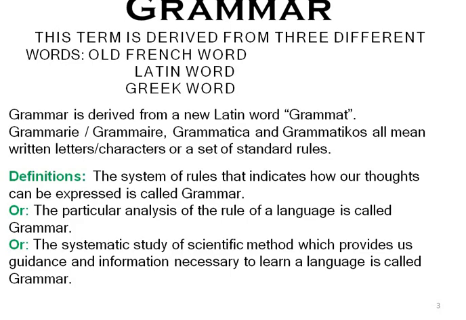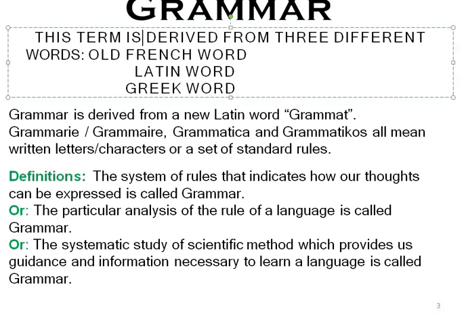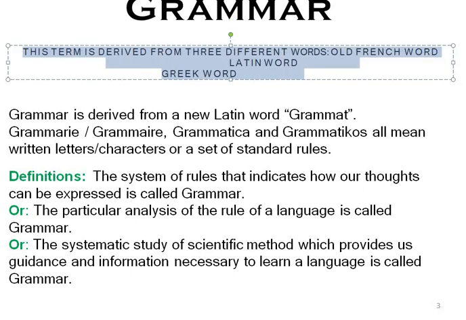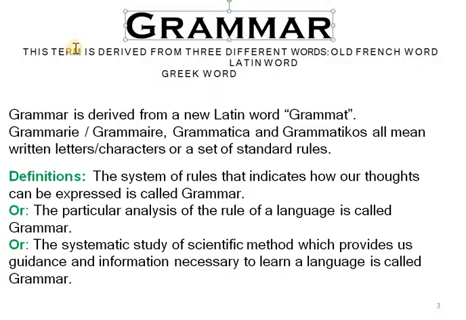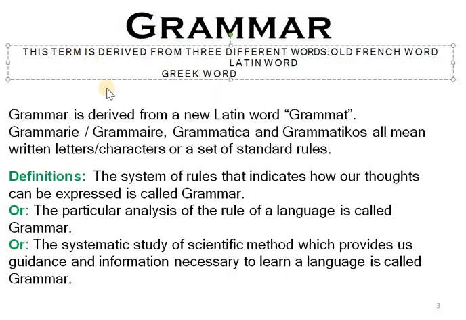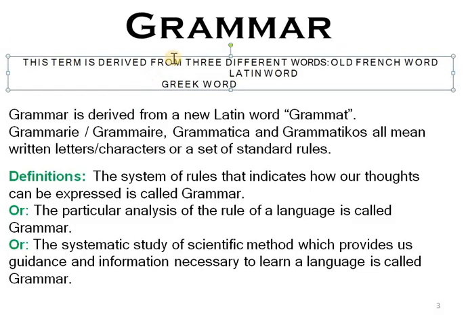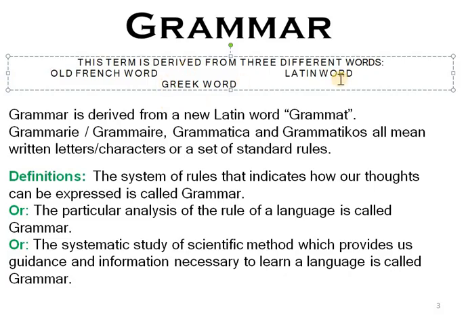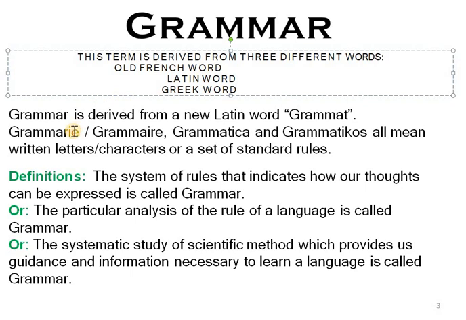Now, what is grammar? We are now going to talk about the concept of grammar. What is meant by grammar? The term is derived from three different words: old French, Latin, and Greek. These three are very important for us.